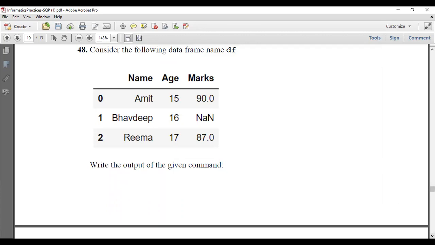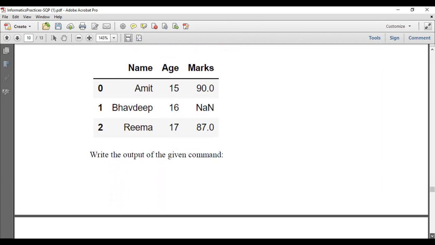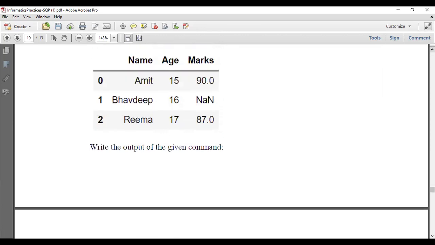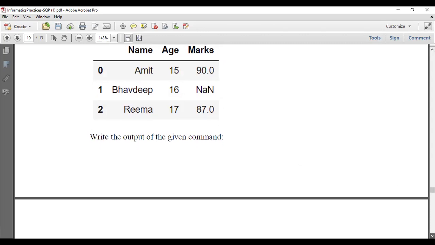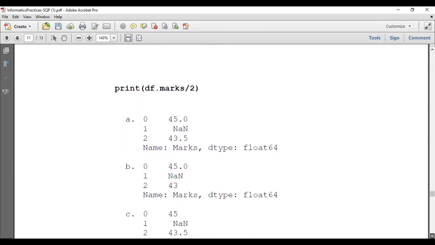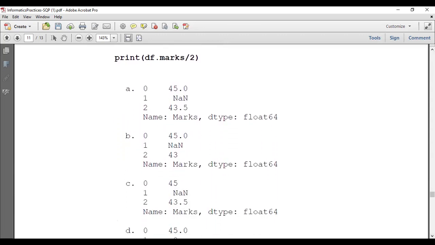Consider the following data frame named df. Name, age, marks: this is a data frame with 3 columns and 3 rows. Write the output of the given command. print(df.marks/2). You are dividing marks by 2. So 90 divided by 2 means 45.0. NaN divided by 2 means you will get NaN. 87 divided by 2, how much will you get? 43.5. So what is the option? A is the correct answer.